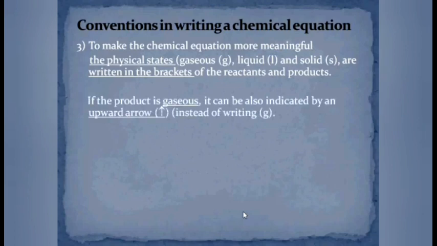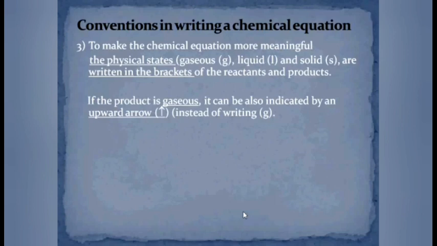These states are written in brackets after writing the symbol or formulae of reactant and product. If the product is in gaseous state, then instead of writing g in bracket, we can also use the upward arrow to show the gaseous product.